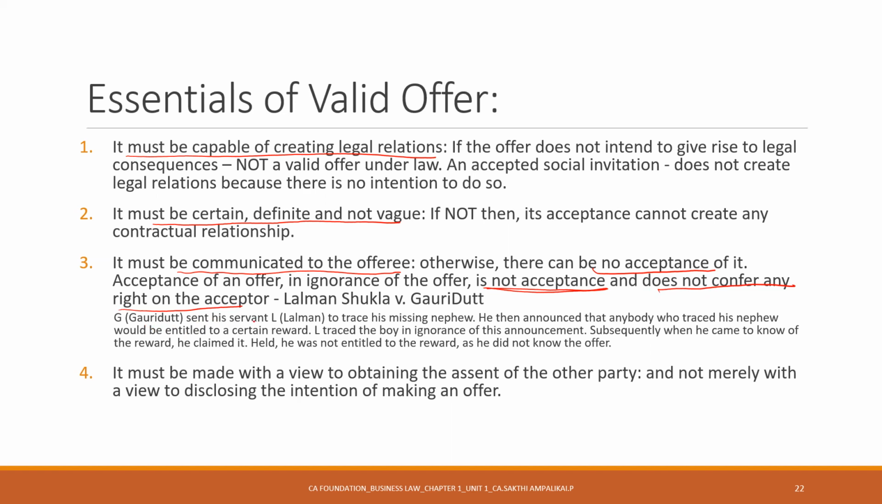This guy G is sending his servant L to trace his missing nephew. While L is searching for the nephew, G announces a reward for finding him. But L does not know that G has announced a reward. He has already traced the boy and brought him back home. Later, L comes to know there is a reward and asks G for it. G clearly says, obviously, I have not communicated my offer to you, so there is no acceptance of the offer. You cannot ask me for the reward.